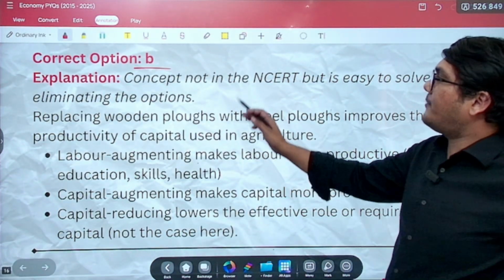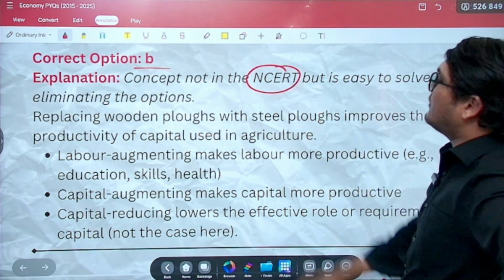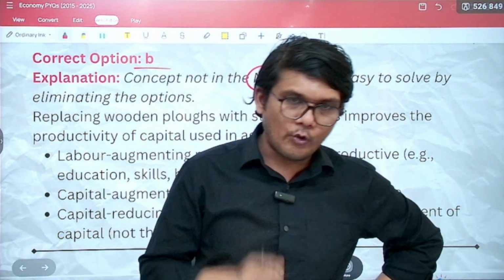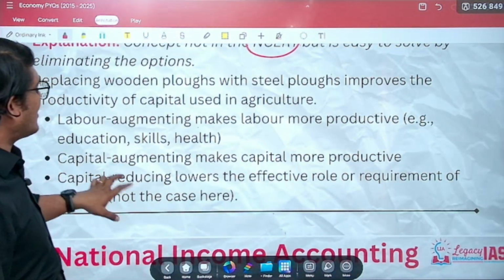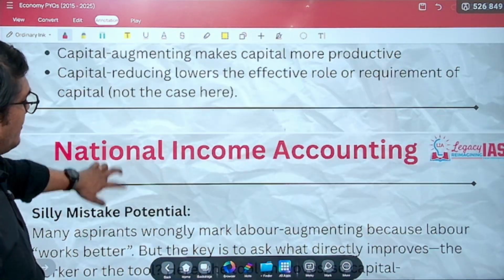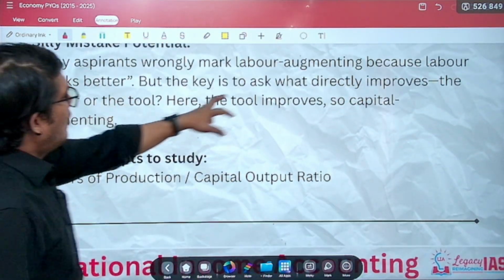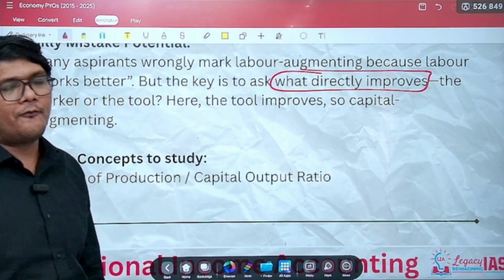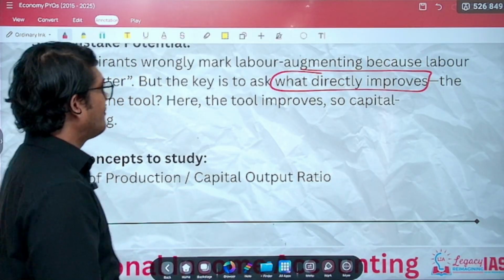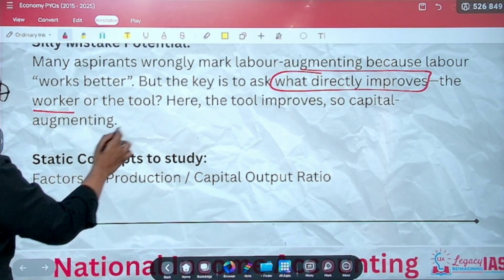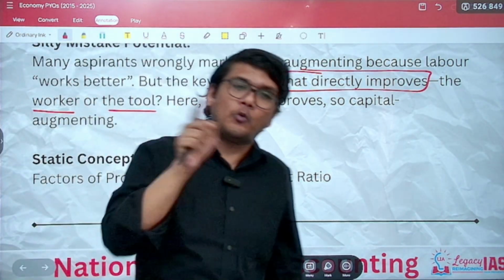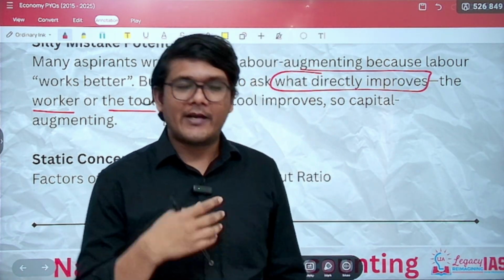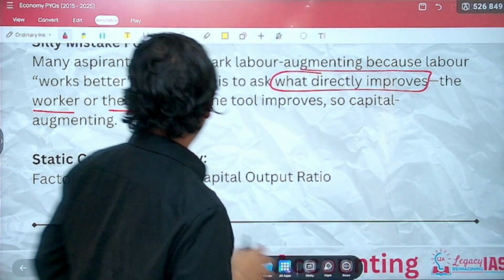Now, this concept is not covered in your NCERT, but as we have seen, it is easier to solve. How can you solve it? Just simply ask yourself the question: what directly improves with the change of the wood to steel? The worker improves or the tool? It is the tool that improves. Since the tool is the thing that improves, that is why it is capital augmentation.